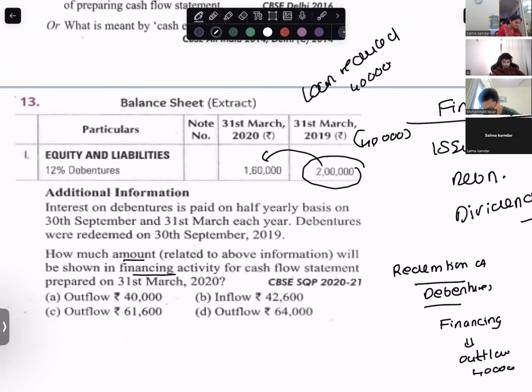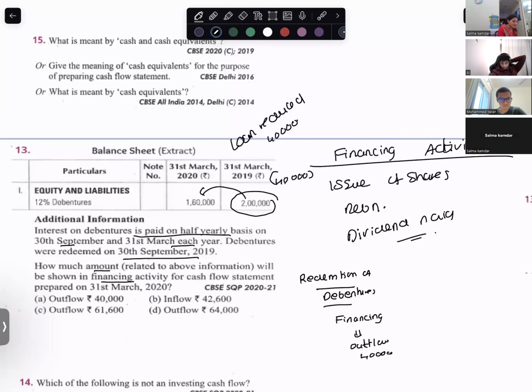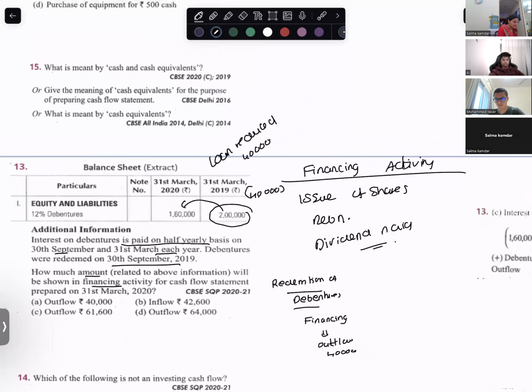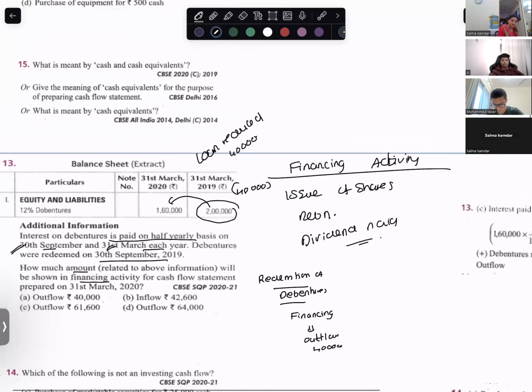Read ahead. Interest on debentures is paid on a half-yearly basis, on 30th September and 31st March. Debentures were redeemed on 30th September 2019. That means you've paid interest on debentures, correct? You're paying six months' interest, one on 30th September and one on 31st March.